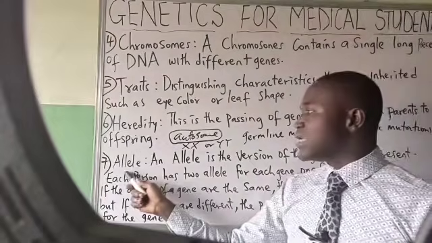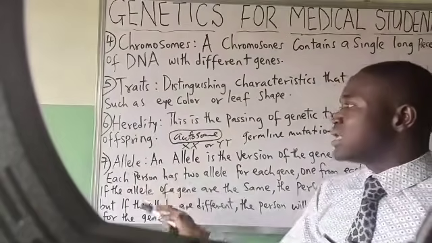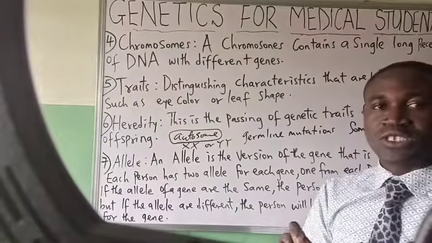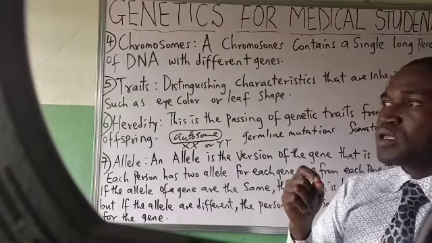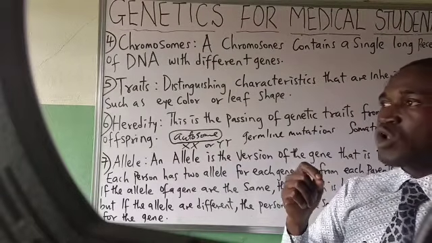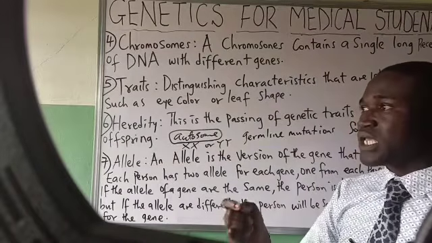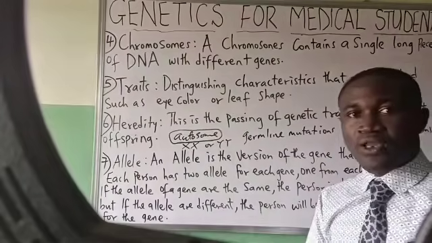Then next is allele. But before we go to that, it's important to note that it's possible for you to see a child who is not a replica of the parent. You look at papa, it doesn't resemble papa. You look at mama, it doesn't resemble mama.